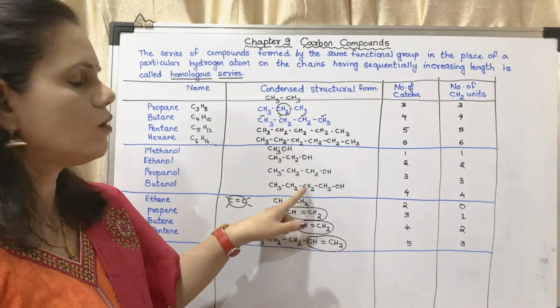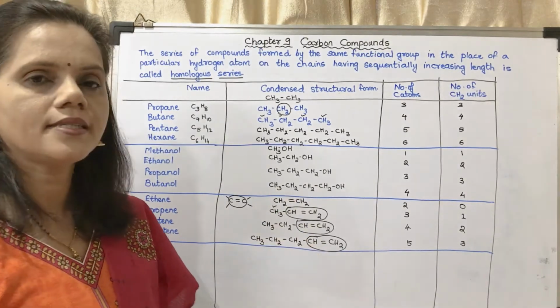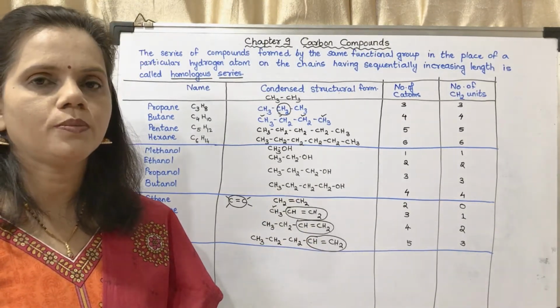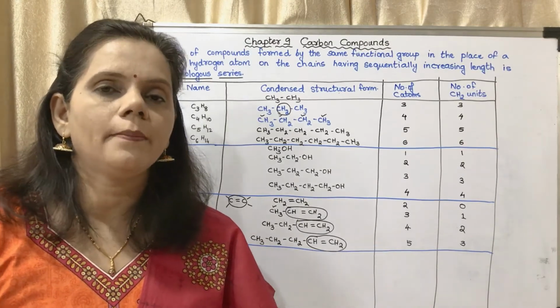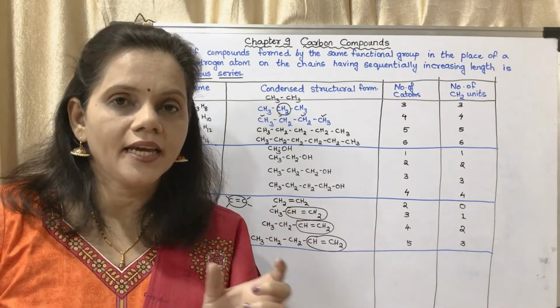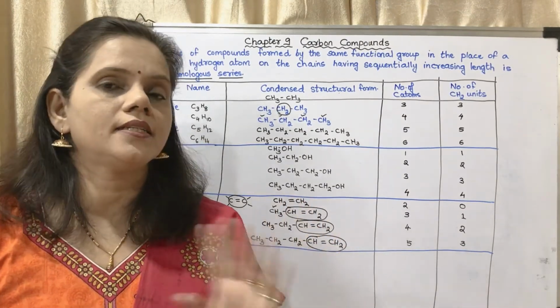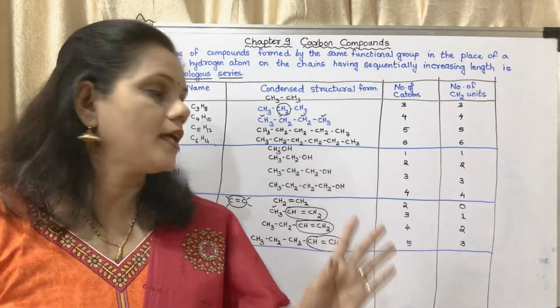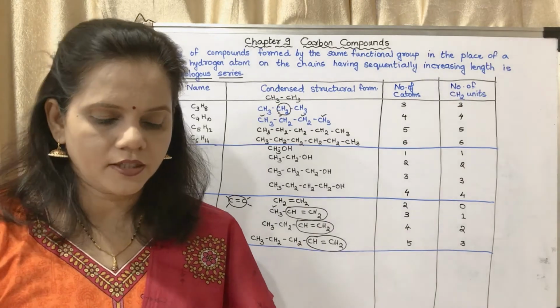It is the difference of one methylene unit. Methylene unit means this CH2 is said to be a methylene unit. One CH2 means one methylene unit. Methylene is a common name given. There is nothing like methylene in an alkene, because it needs a C double bond C.